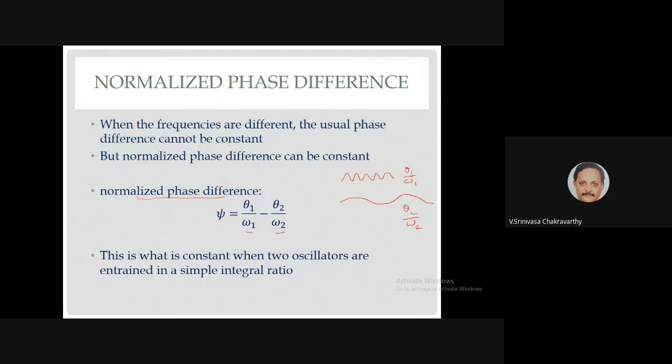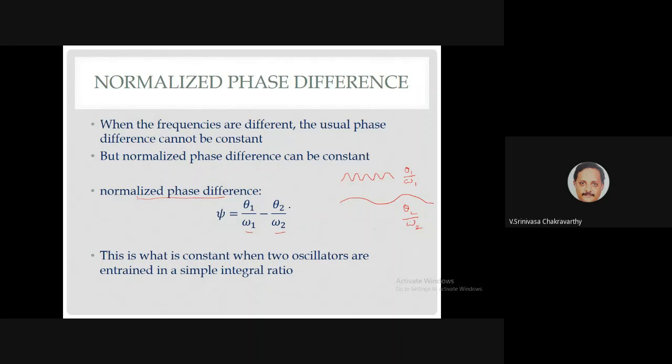Consider theta 1 by omega 1 minus theta 2 by omega 2. Now both phases are normalized, and so it will be reasonable to hope that the difference between these two normalized phases is constant. If I have this between two oscillators, I'm happy.